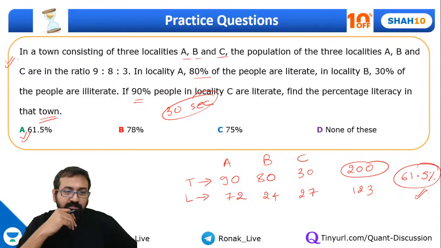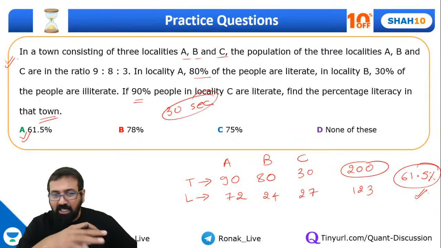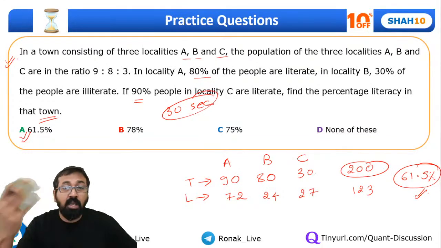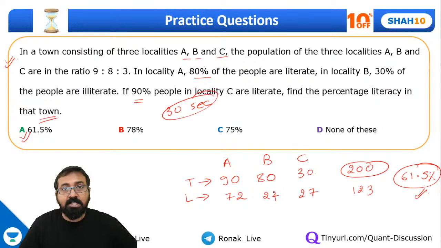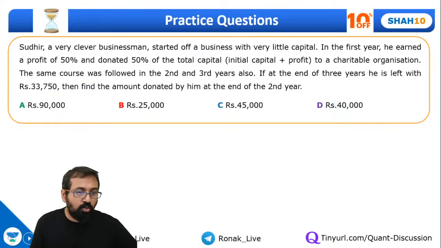Yeah, but weighted average will also do, correct? So weighted average would also do in a way. Okay, so ultimately it will come out to be the same, because in fact it will get into so many decimals if you go by weighted average. So 9 into 80 or 9 into 0.8, 8 into 0.3, something like that. That will make things complicated, and then you will have to find out percentage. So that's why you can't use weighted average, by the way. Here we need to find out percentage, right? So finding percentage will be difficult. So that's why I'll not suggest to go by weighted average.